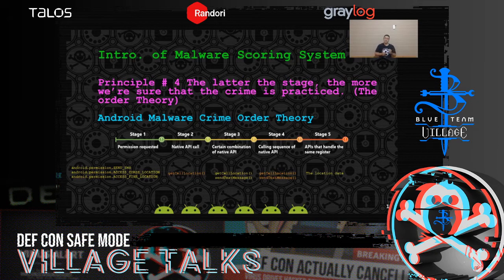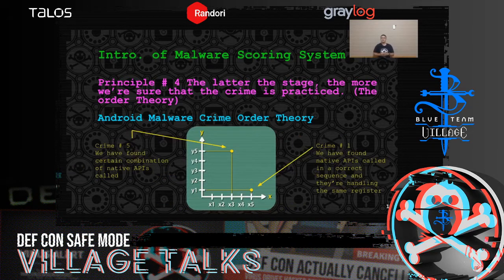And then we will check if the APIs are called in a specific order. Finally, we check if the APIs are handling the same register. Okay, so now you can see from this picture, this is a two-dimensional map for Android malware crime.